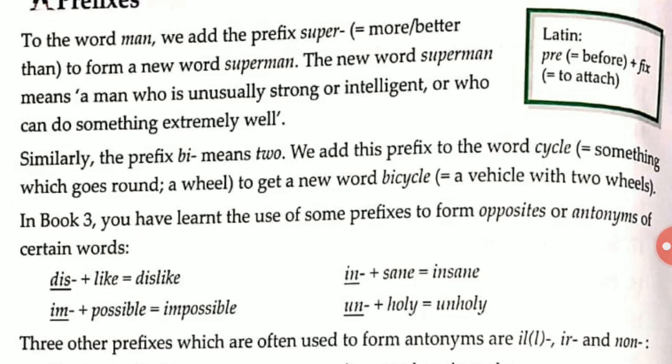First of all, that was only a cycle. It means something which goes round and round, like a wheel. But when we add the prefix bi to the word cycle, the whole meaning changes, and it turns into a vehicle with two wheels. You are getting my point: what is the difference between before adding the prefix and after adding the prefix?